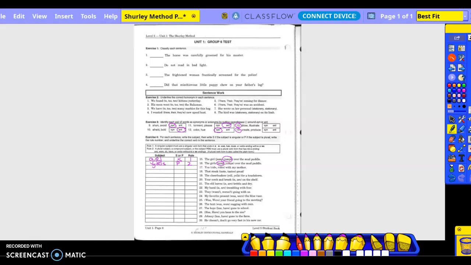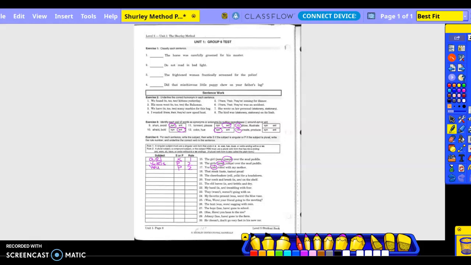Okay. You ride with my mother. So what's our subject? You. Singular or plural? You could be referring to any person, right? So that actually makes it plural, and we use rule number 2 where you do not add an S.